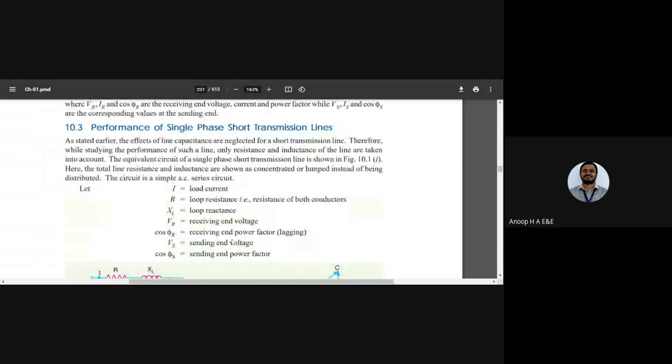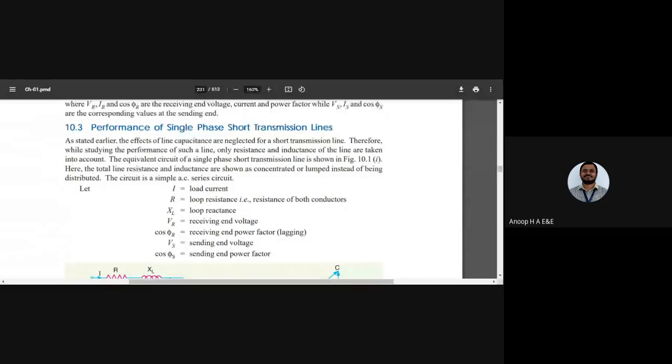Now, this is the equivalent circuit of a single phase short transmission line. We have the total line resistance and inductance, which are concentrated, and there is no capacitance here.